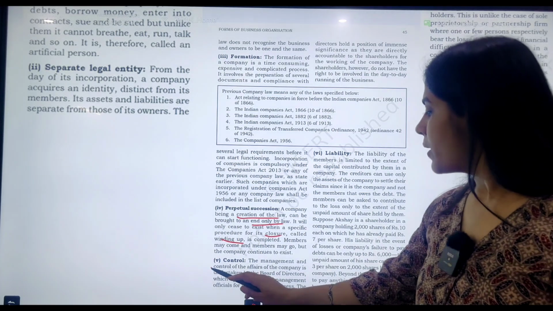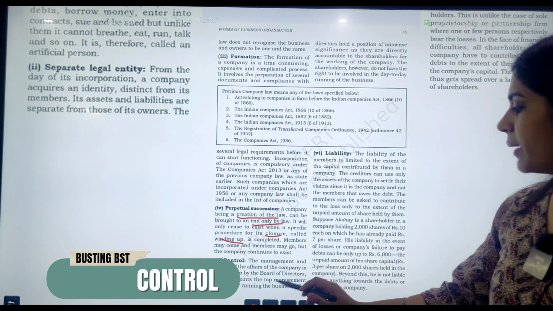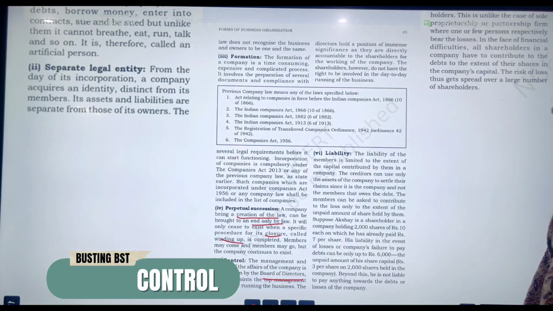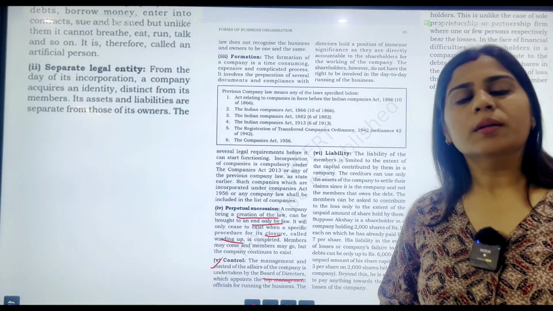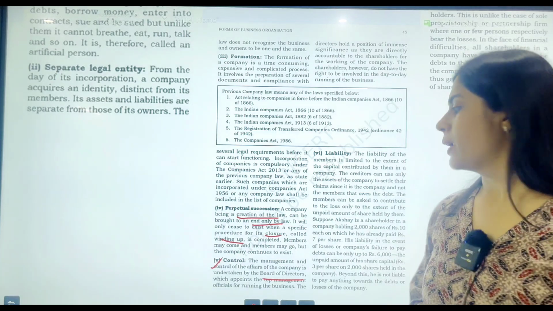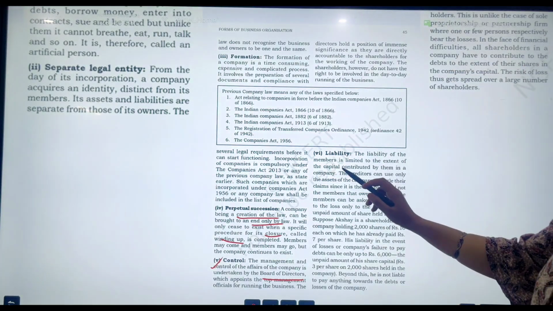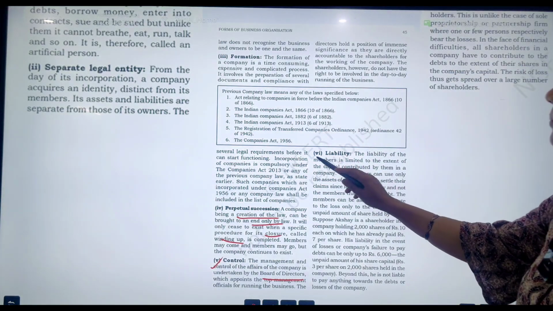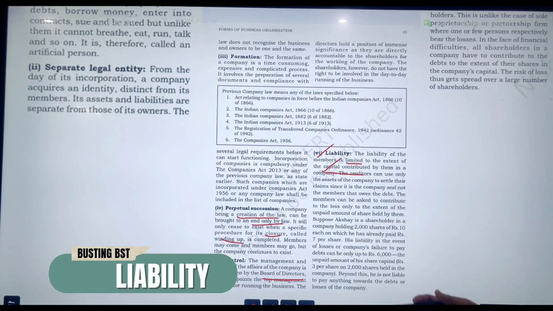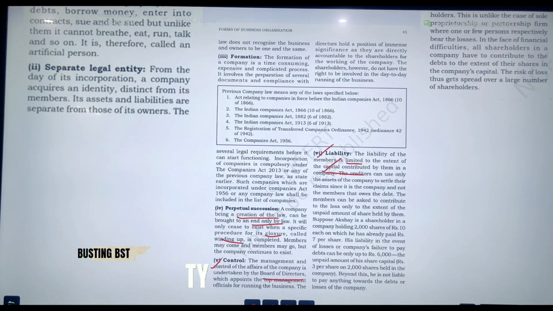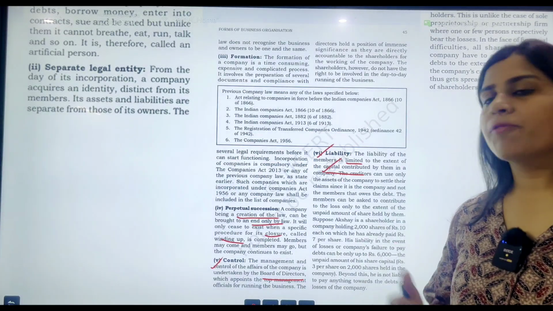Now control, as far as this is concerned, it is managed by the board of directors, as we have discussed, which are ultimately chosen by the owners, who are the capital investors in the company and are also called shareholders. Then accountability, as we have seen, is limited to the extent of capital contributed or the guaranteed amount by its members. So it is definitely a plus point for the company.